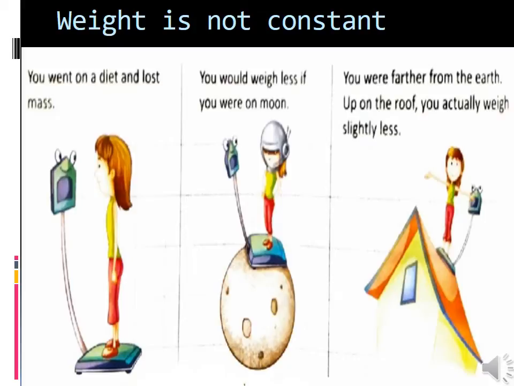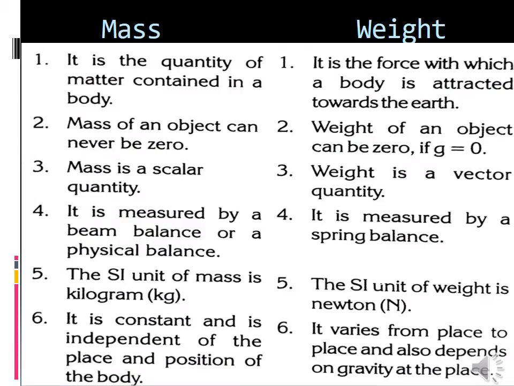Weight is not constant. Can we recall mass and weight? Mass is the quantity of matter contained in a body. Mass of an object can never be zero. Mass is always non-zero. And then mass is a scalar quantity. What is meant by scalar quantity?